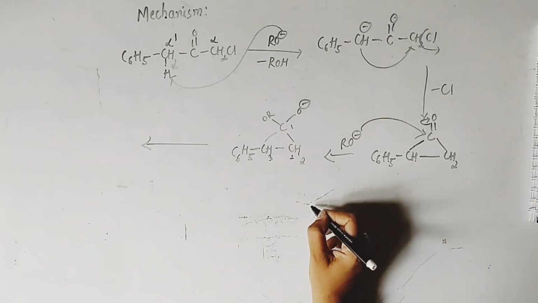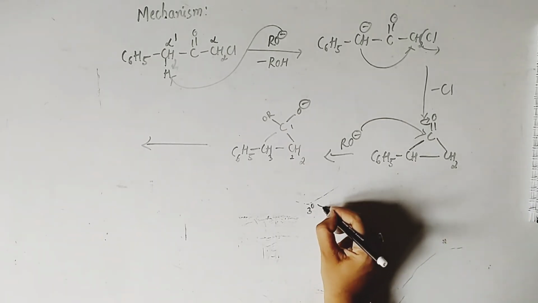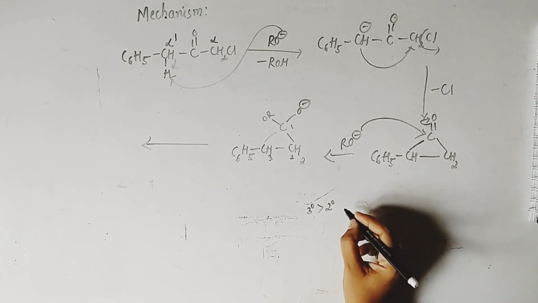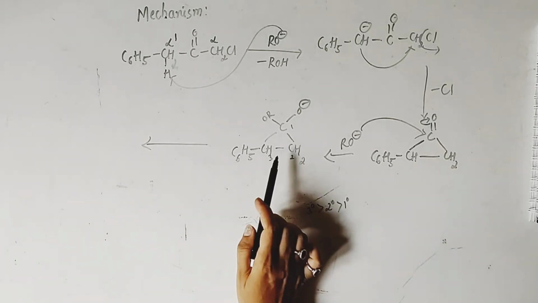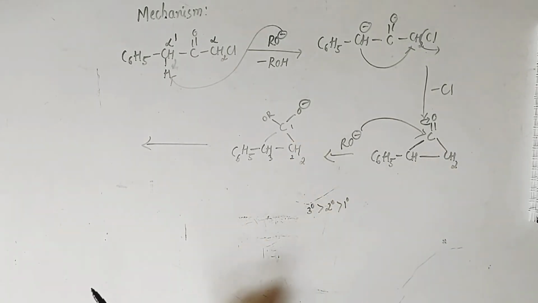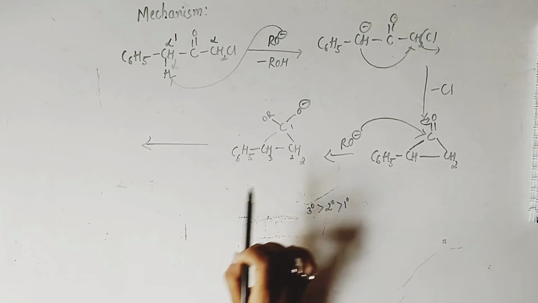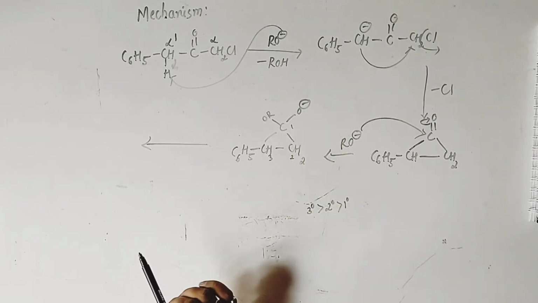Normally we know that tertiary carbanion is less stable than secondary, which is less stable than primary. So if the bond between C1 and C2 carbon breaks, we will get the primary carbanion. In the same place, if the bond between C1 and C3 breaks, then we will get the secondary carbanion.